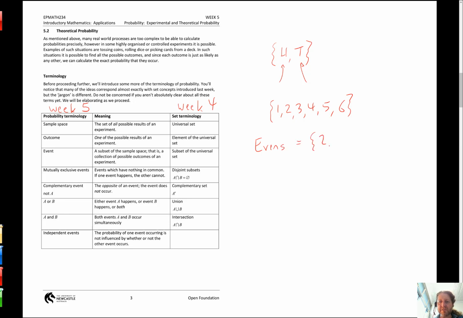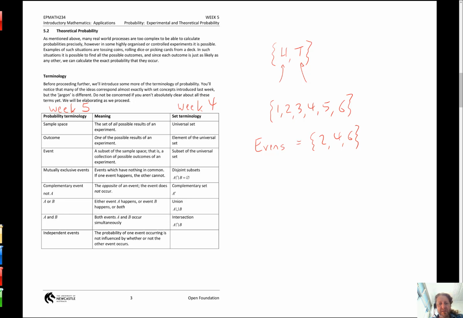The elements of evens are 2, 4, 6, and 2, 4, 6 is both an event that we've defined and a subset of the universal set. We don't get anything that's not within the universal set.